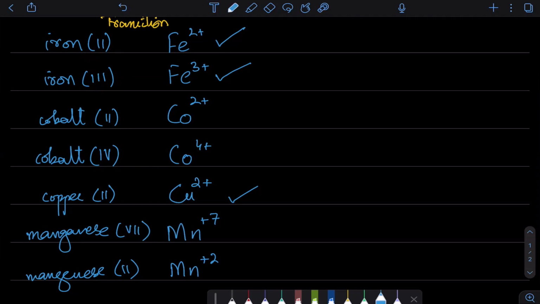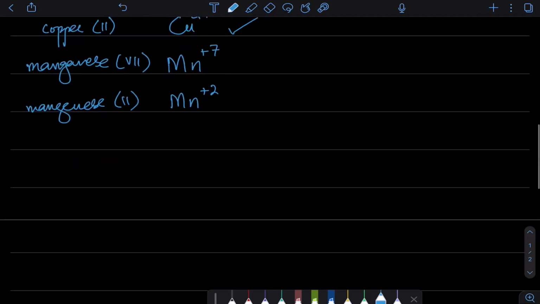But here's the thing, there are some elements which we think are in transition metals, but they're actually not. One of those is zinc. Zinc will always form +2. Zinc कभी भी इसके अलावा कोई आयन बना ही नहीं सकता. So we will call it zinc only. We will not say it is zinc 2, even though in the periodic table it is in that place. It is still zinc. It will not be called zinc 2.